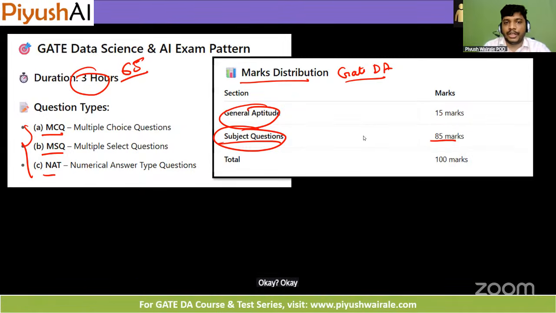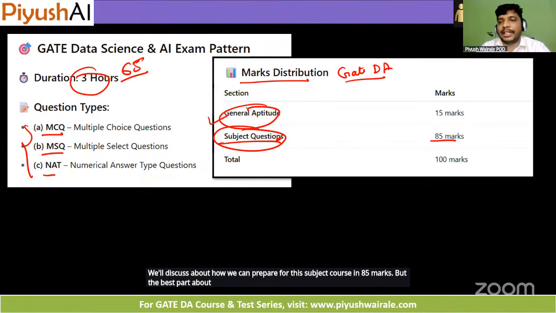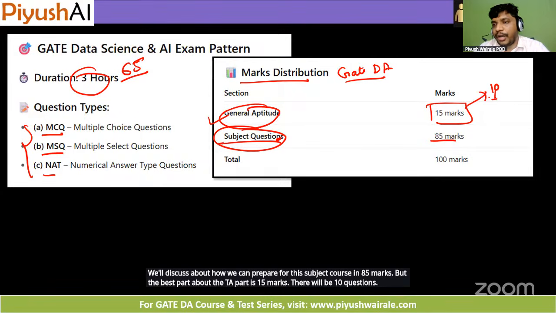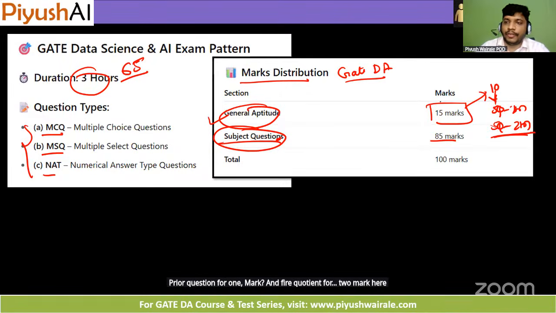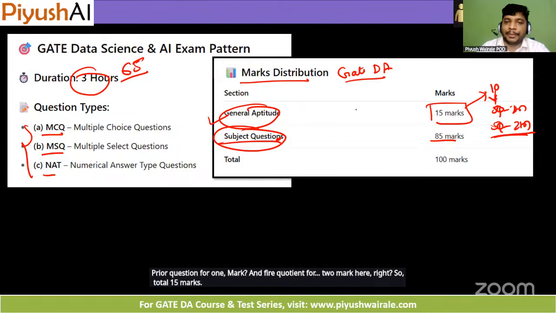Okay. Great. So we'll discuss how we can prepare for the subject questions, 85 marks. But the best part about the GA part is 15 marks. There will be 10 questions, 5 questions for 1 mark, and 5 questions for 2 marks here, right? So total 15 marks weightage is there for the aptitude part.